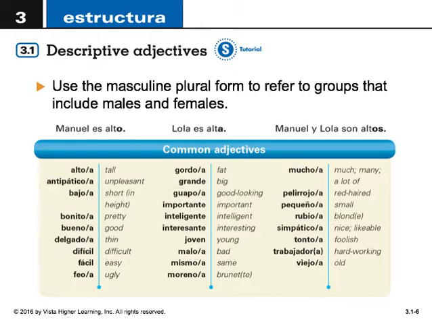Importante, important. Inteligente, intelligent. Interesante, interesting. Joven, young. Malo, bad. Mismo, same. Moreno, brunette. Mucho, much, many or a lot of. Pelirrojo, redhead. Pequeño, small. Rubio, blonde. Simpático, nice, likable. Tonto, foolish, or silly even could be. Trabajador, hardworking. Viejo, old.